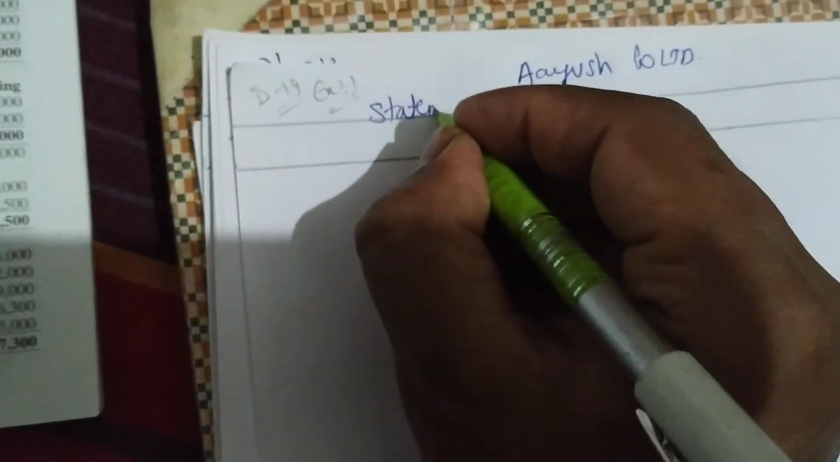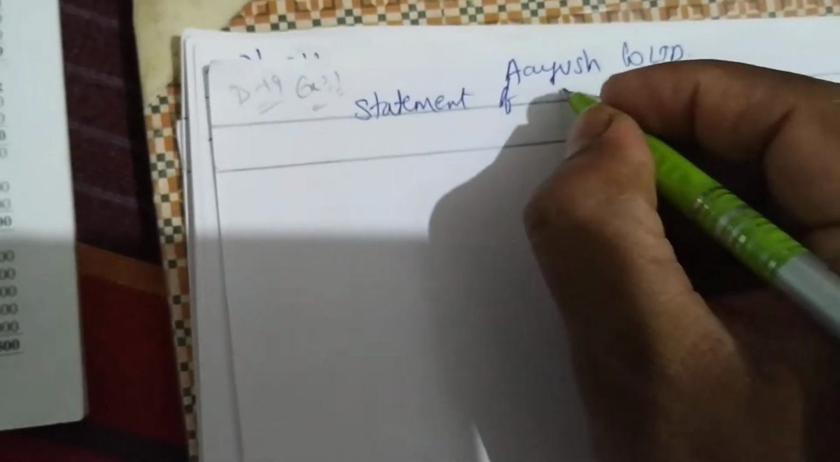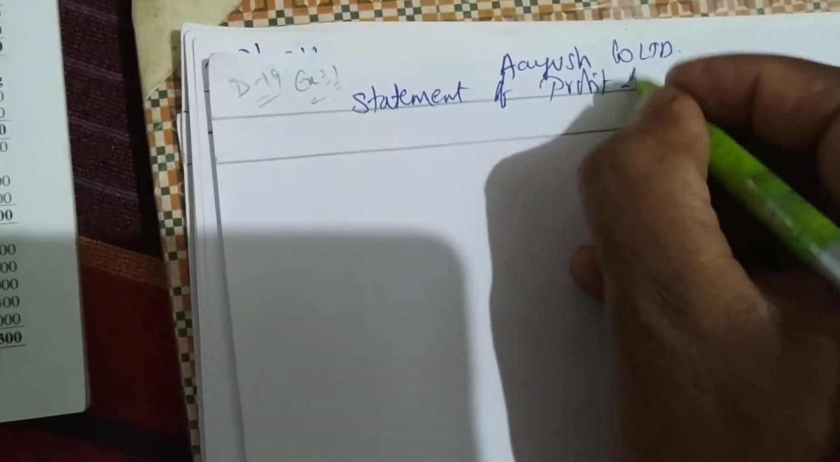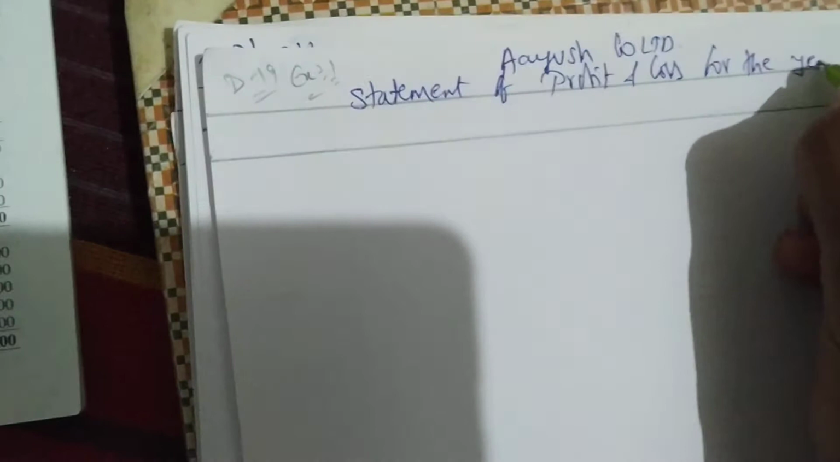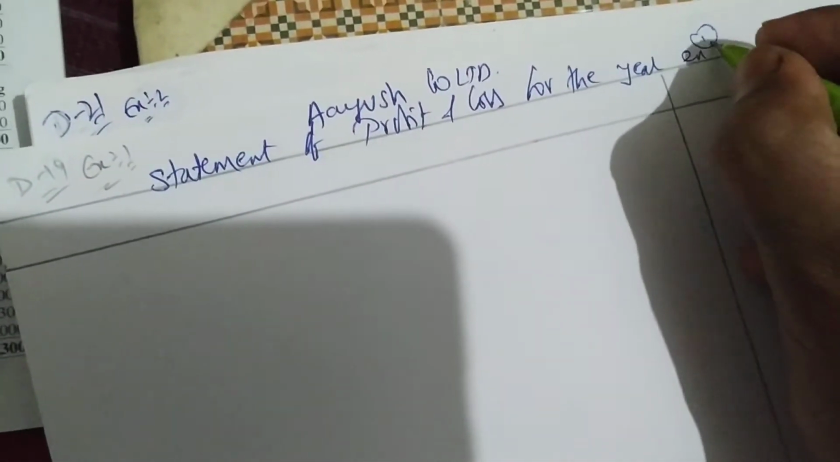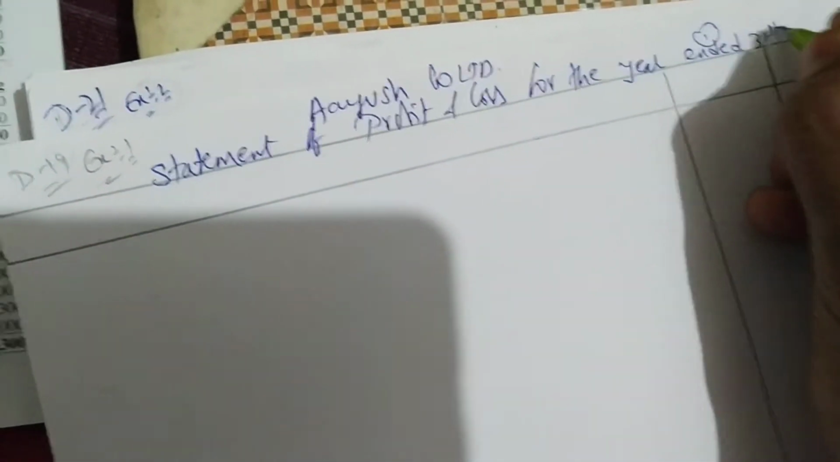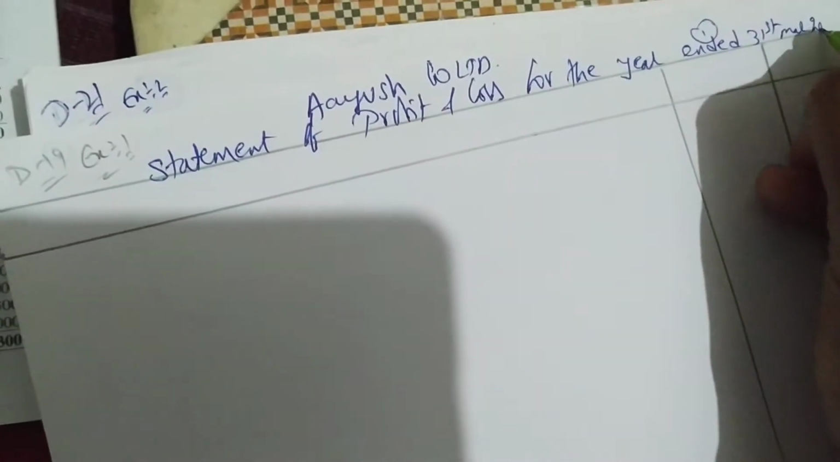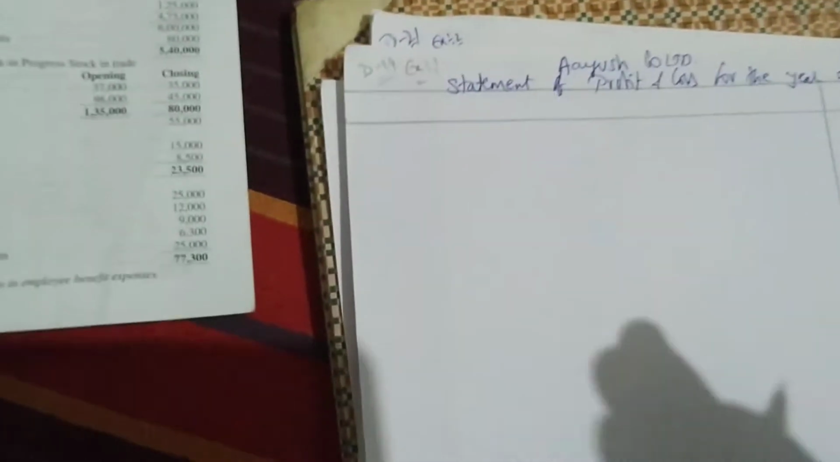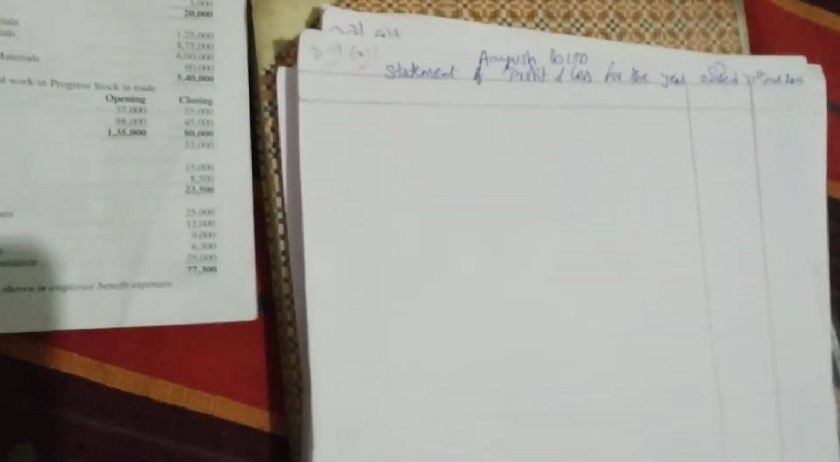Statement of profit and loss for the year ended 31st March 2015. Okay, let's go. Next, let me write the entire format. The entire format I have to write. We know how to write the entire format.